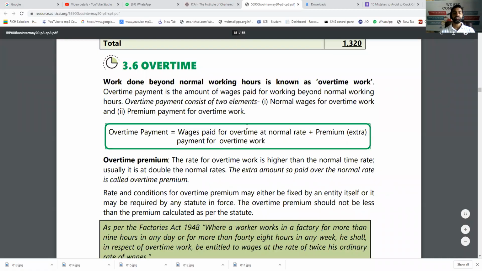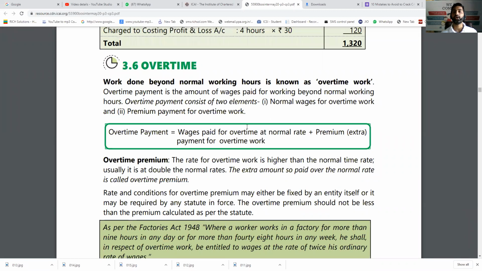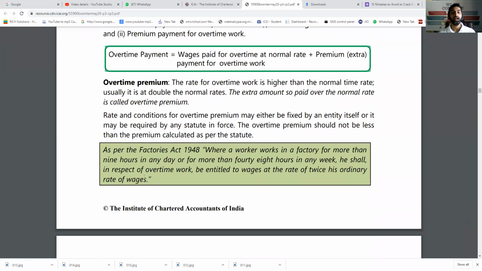Now the next favorite short note is overtime. What is overtime? Extra time worked by employees for which we have to make the additional payment at the premium rate or additional rate. As per the Factories Act, you have to pay it as 1.5 times. What is given? Let's go through the Factories Act.